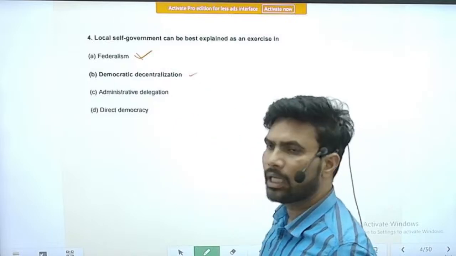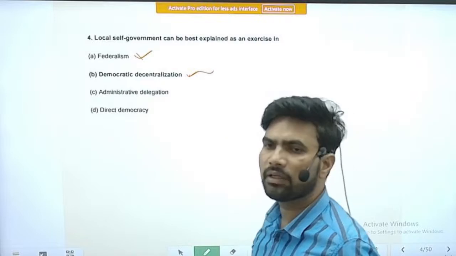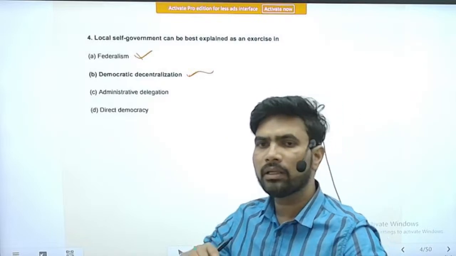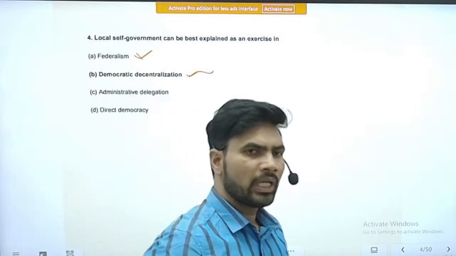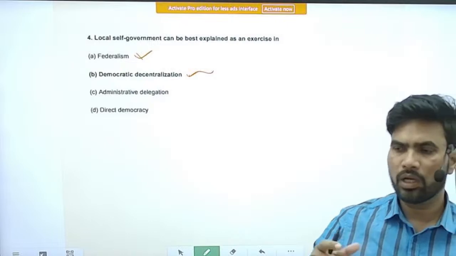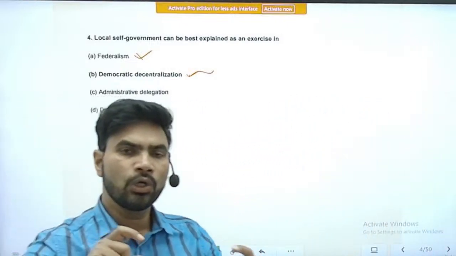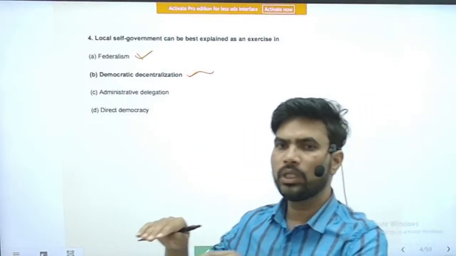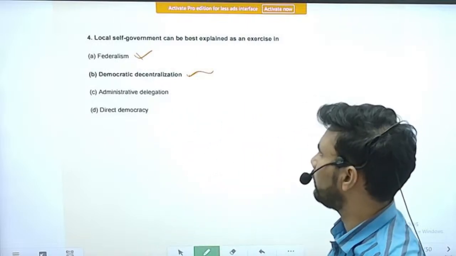Option B, democratic decentralization. Yes, the very virtue of local self-government is democratic decentralization. I mean, decentralizing power and taking democracy to the grassroots level, taking the administration to the doorstep of the people. That is the essence of local self-government.